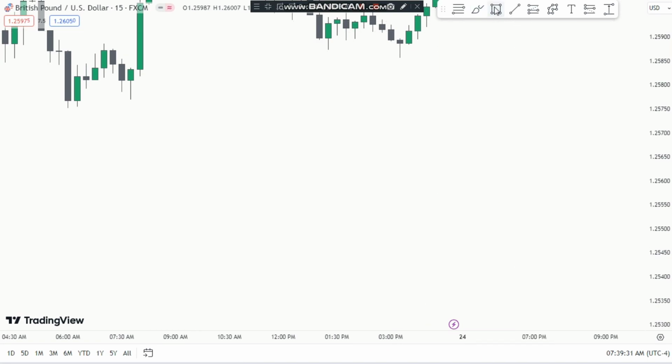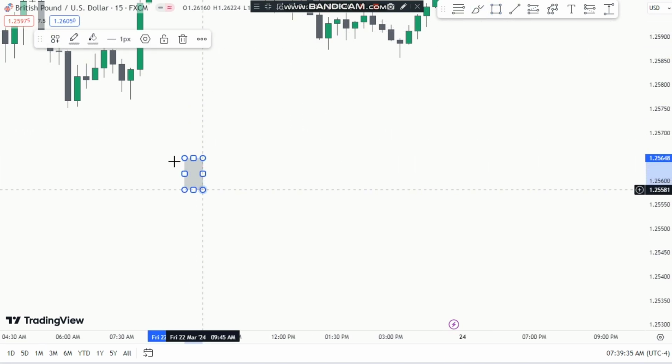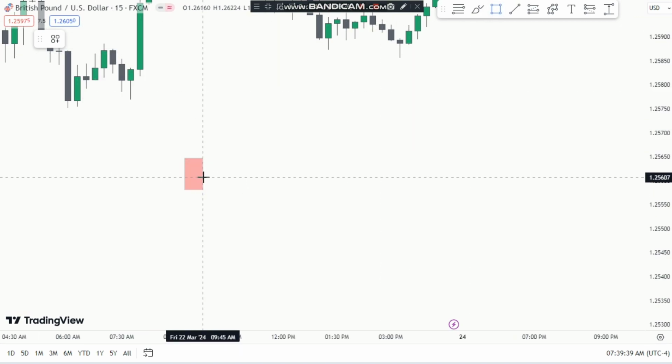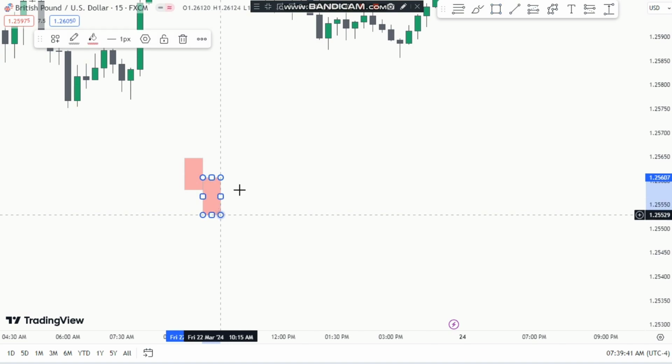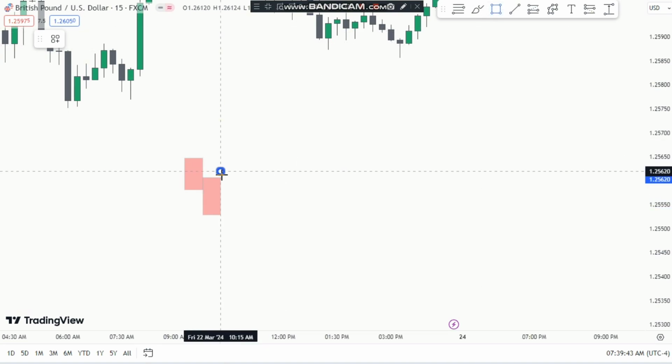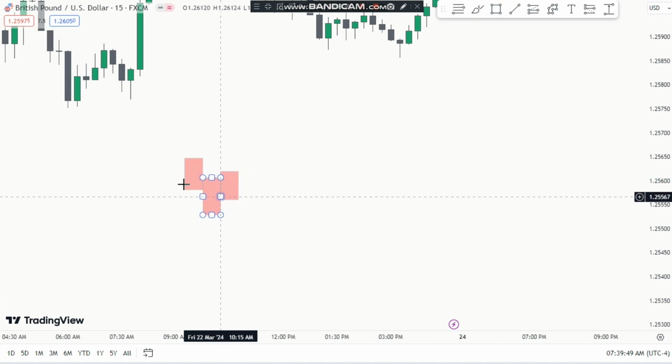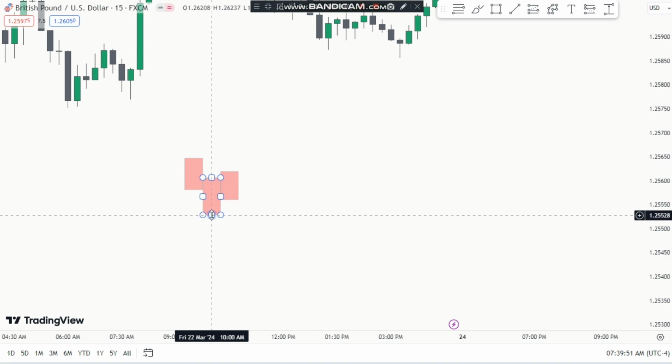Another thing is swing high and swing low. So what is a swing low? I suppose this is a bearish candle, okay? Then we get another candle and then a third one, something like this. So you can see this middle candle makes the bottom, not these two. So this candle makes the swing low.